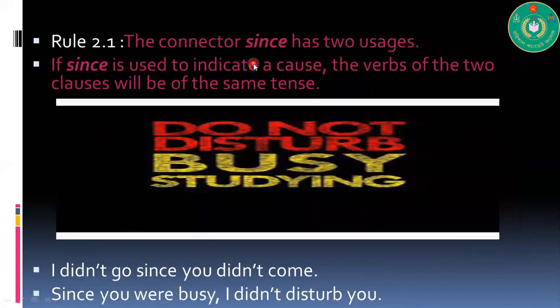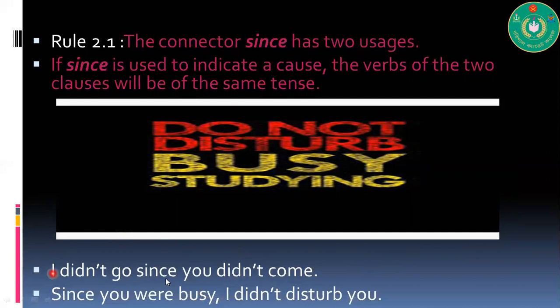The connector since has two uses. If since is used to indicate a cause, the verbs of the two clauses will be in the same tense. Remember, if since expresses reason, then in both clauses you will have the same tense. I didn't go since you didn't come. Since you were busy, I didn't disturb you.